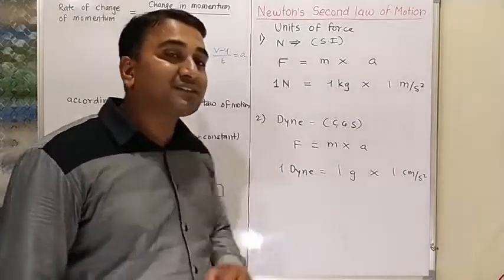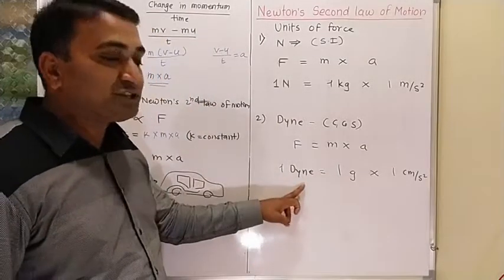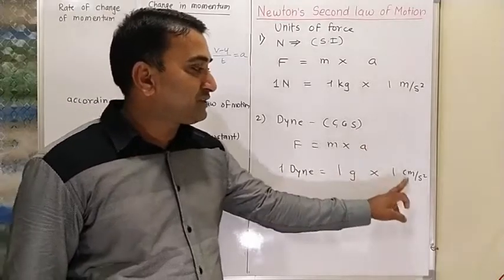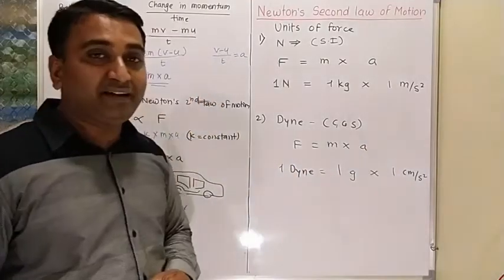So the CGS unit is the dyne. Force is equal to mass into acceleration. So force is measured in dyne, mass is measured in gram, and acceleration is measured in centimeter per second square. So how will you define 1 dyne?